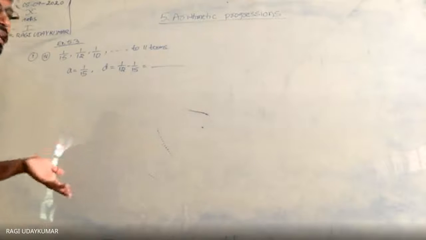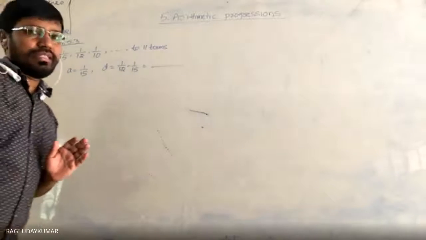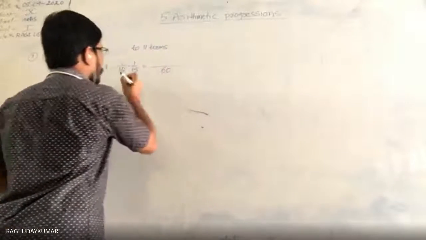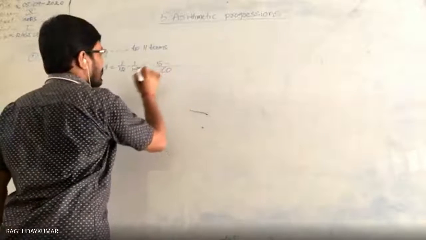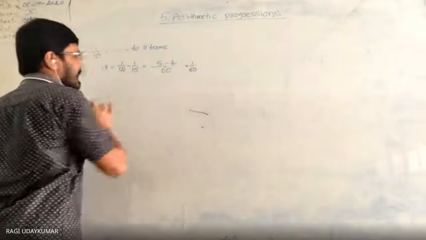But if you multiply, you get a bigger number; that doesn't matter, both ways you get the same. So you get 60 as the LCM. 12 fives are 60, 15 fours are 60. 1 by 60 is the D.